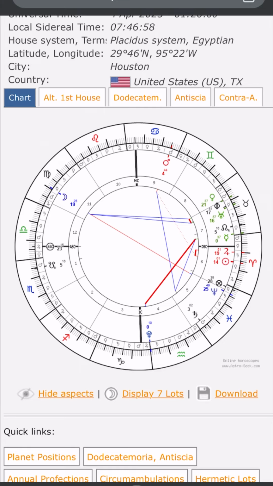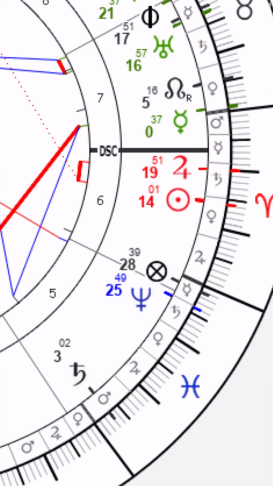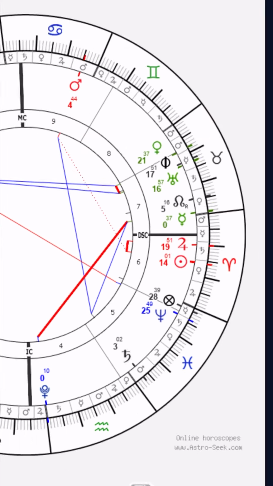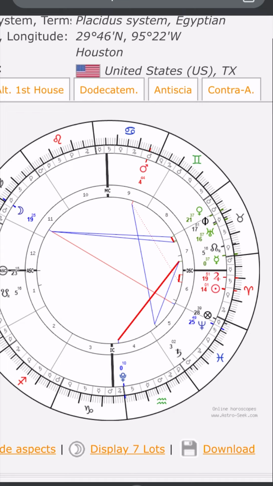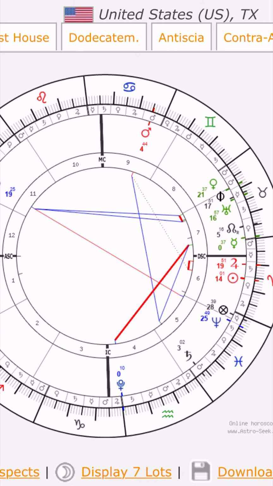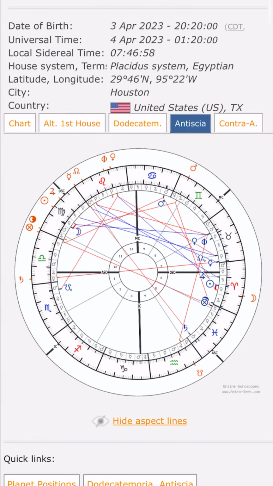So what's happening with the Part of Fortune? The Part of Fortune is down here. You have Neptune near it, but with the outer planets, you want it to be within 1 degree to cause any problems. And Neptune doesn't really do anything with the Part of Fortune. If it was Pluto, then you'd be looking at a possible upset. And then is anything else aspecting it? You'd look for anything else at 28 degrees, and there's nothing really aspecting it at 28 degrees.